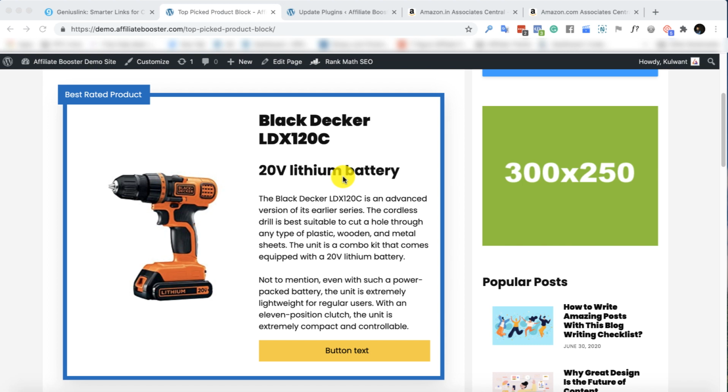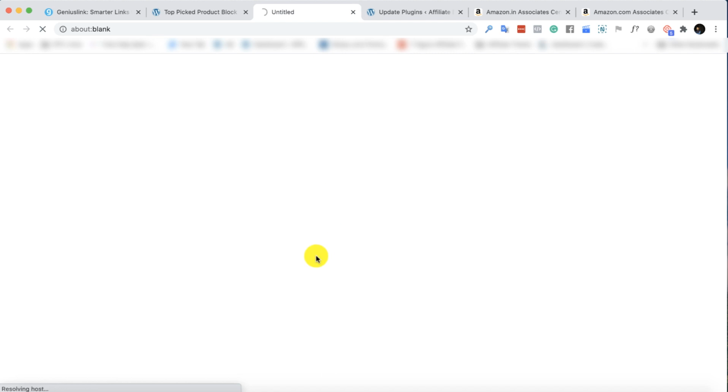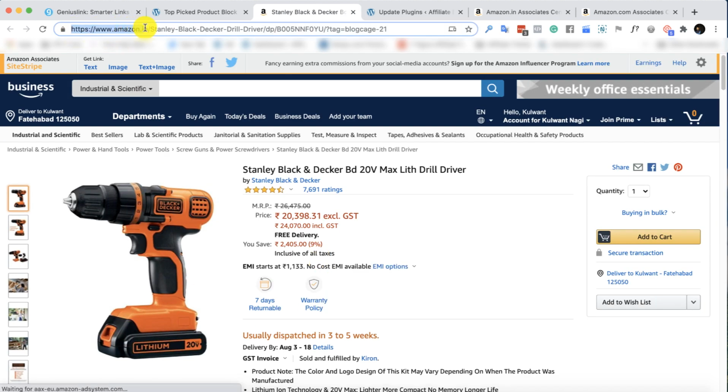So what is the solution to that? First of all, let me give you a practical demo of how it is happening and how you can do that. This is the article, and you can see this is the product and everything is there. This is the button, so now I'm going to click on this particular button. As soon as I click on that button, you can see that I have landed on Amazon.in. Why? Because I am sitting in India right now.